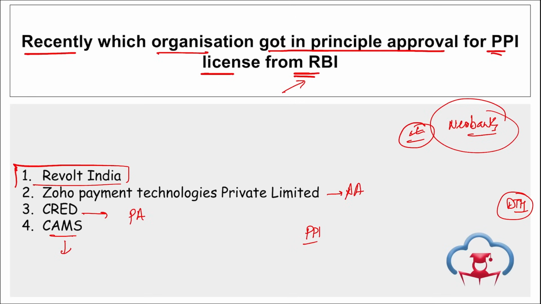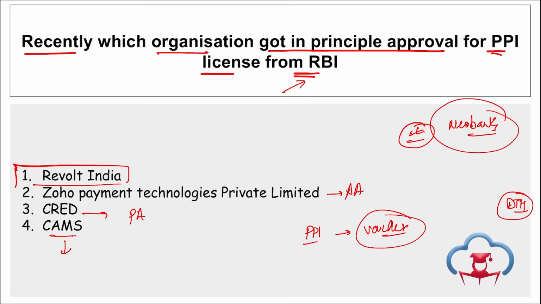Then these PPIs can include your smart cards, your wallets, and even vouchers are considered to be PPIs, right? And recently on 5th of April, RBI Governor Shaktikanta Das proposed linking of these PPIs through third-party UPI apps, similar to bank account holders. And India is the only market where Revolt offers a localized version of their application, right? So Revolt India recently got the in-principle approval for a PPI license from RBI.